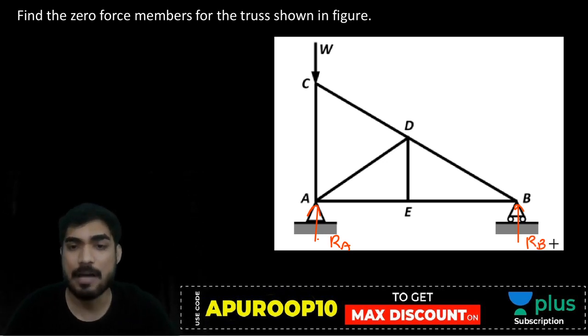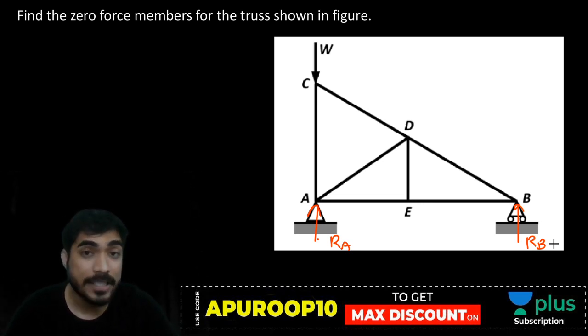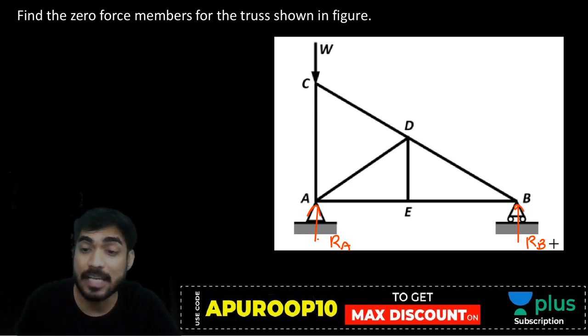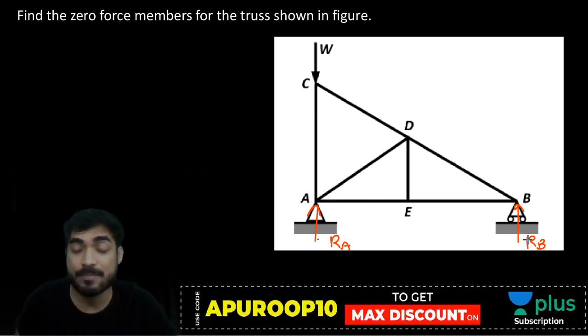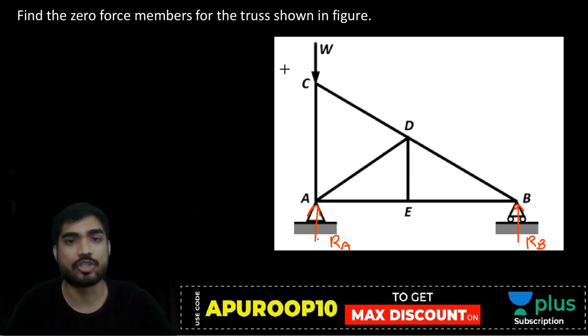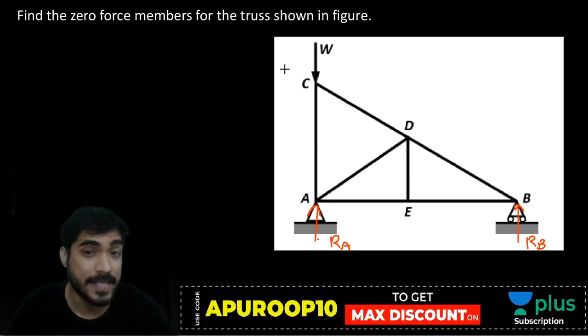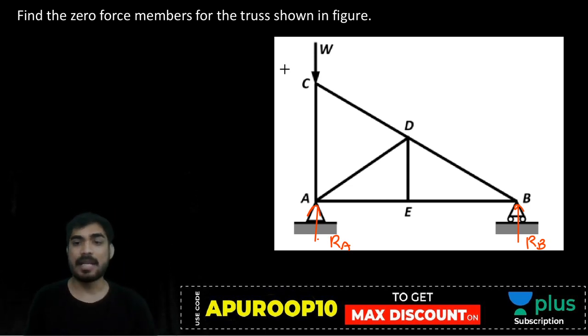Okay. Now beta, can you apply the condition at joint A? No, because there is external load at joint A. Can you apply the condition at joint B? No, because there is external load at joint B. RA and RB are there. They are external loads. Can you apply the condition at joint C? No, because there is external load at joint C. Right? Now consider joint E.